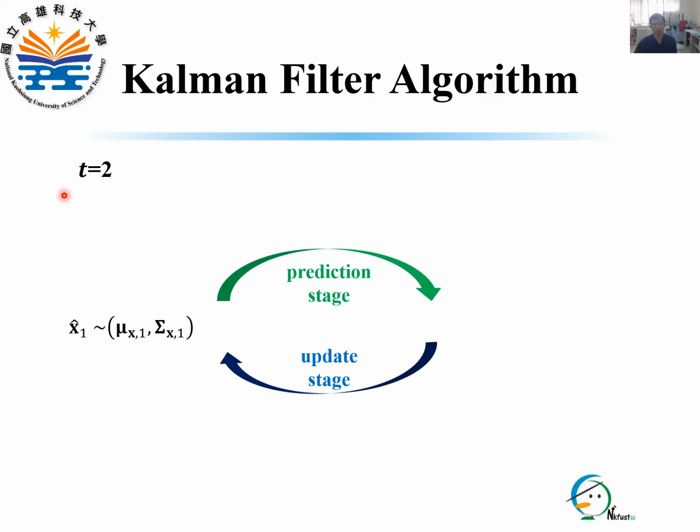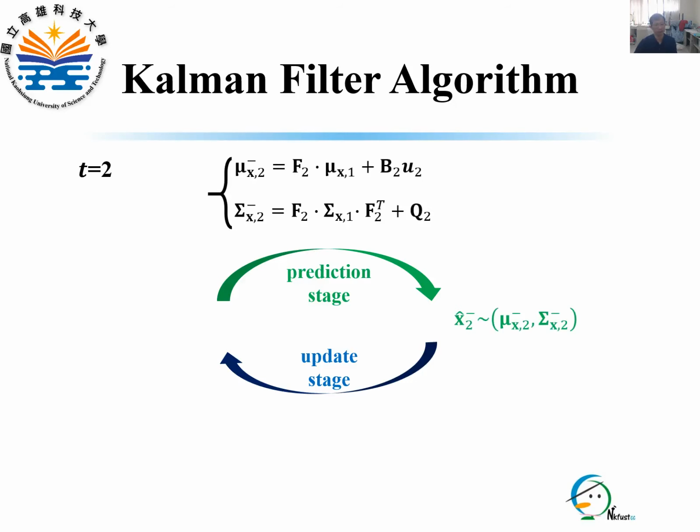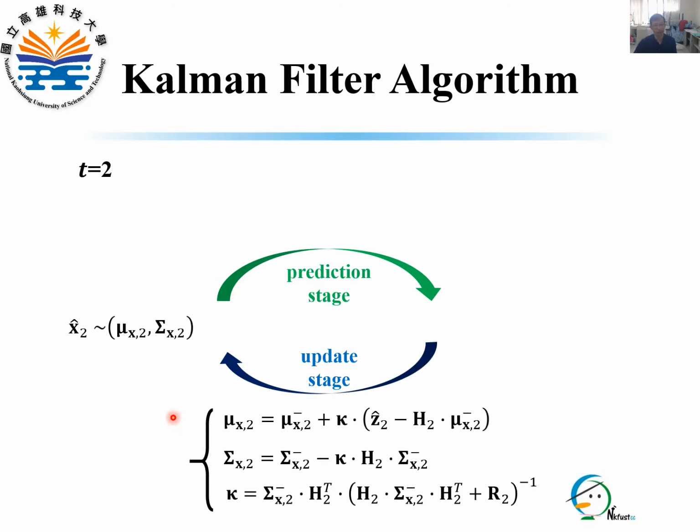At time 2, we do the same thing to compute the estimate s_2 hat. First, we predict s_2 minus hat by the prediction stage. Then, we obtain the measurement z_2 hat. And finally, we fuse s_2 minus hat and z_2 hat by the update stage.